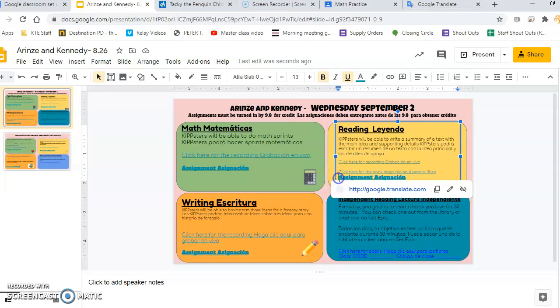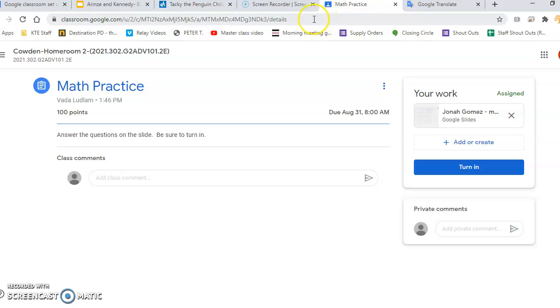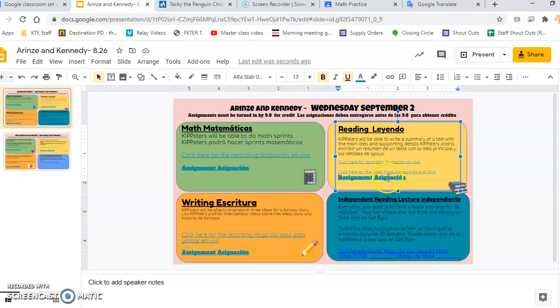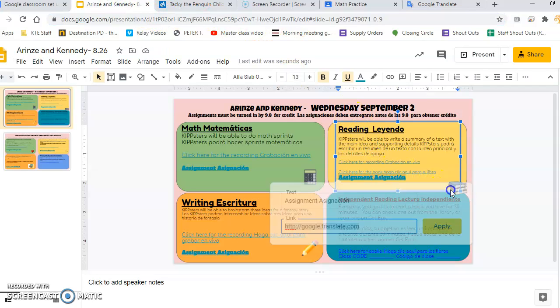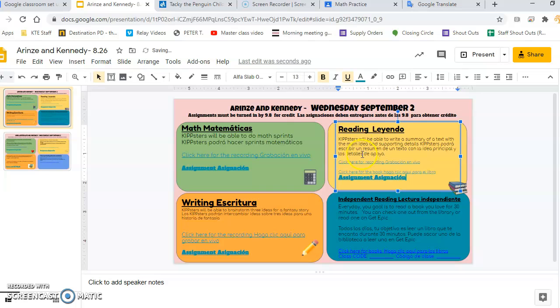The last thing I'm going to do is update the assignment for that day. So in order to do that, I would follow the same process. I opened up a math assignment that Ms. Ludlam assigned to Jonah. I'm going to hit Control C to copy that. I'm going to go to the assignment, put edit link, and paste the assignment right there so that if a Kipster is not able to participate in live learning, they now know what the objective is. They know how to access the recording. They know how to access the book, and the assignment is easily linked right there.